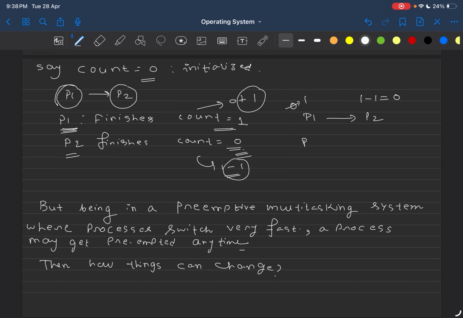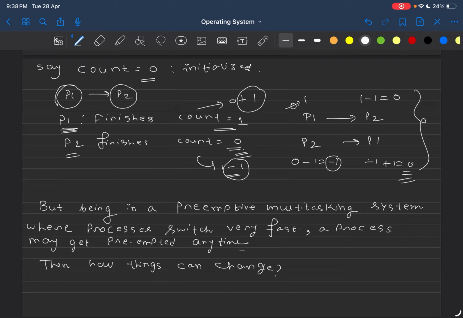Again if you do like this, first P2 then P1, after finishing P2 the count value becomes 0 minus 1, that is minus 1, and after finishing P1 the value of count becomes minus 1 plus 1, that is 0. So in both the cases the final value of count is consistent, which is expected.